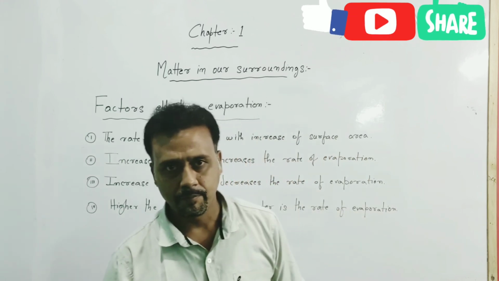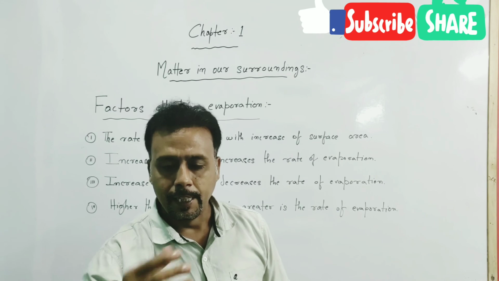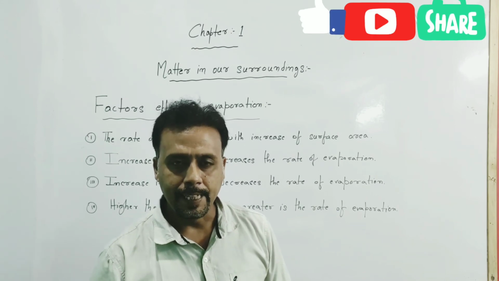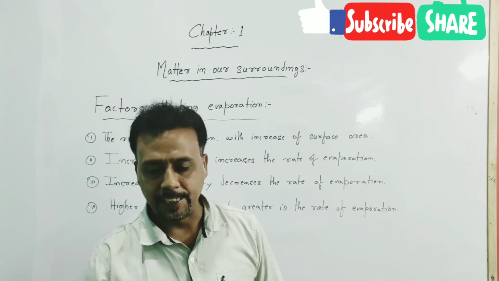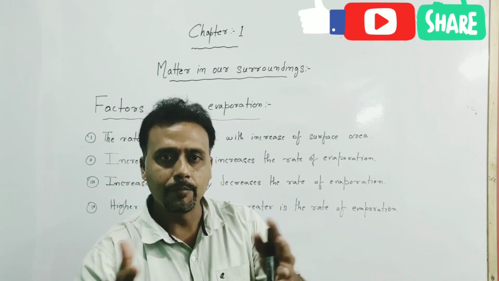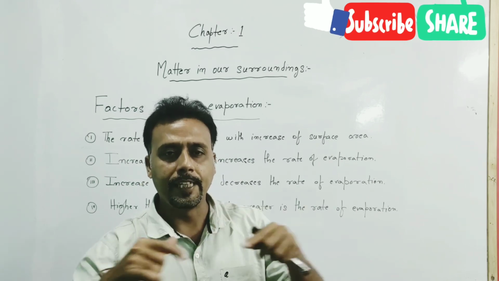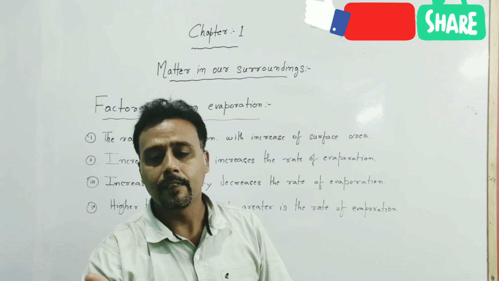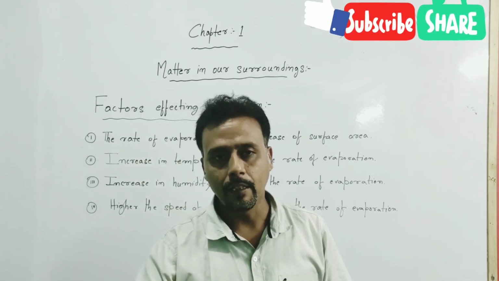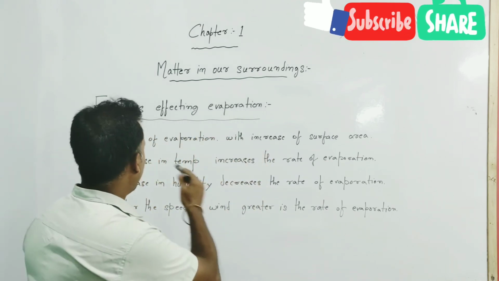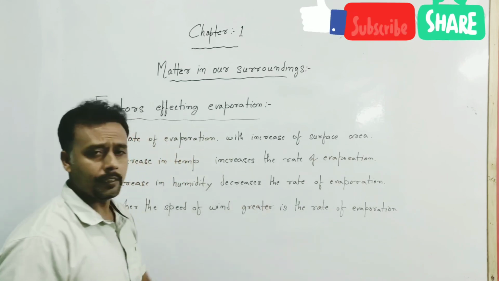Whenever we take tea, if the tea is taken in a cup, its open surface area is very less. It takes time to cool. But if the same tea is taken in a dish, it becomes cooler faster. Why? The reason is that the open surface area in the dish is greater than the cup. That's why it becomes cooler than the cup. In this way, we can say the rate of evaporation increases with the increase in the surface area.